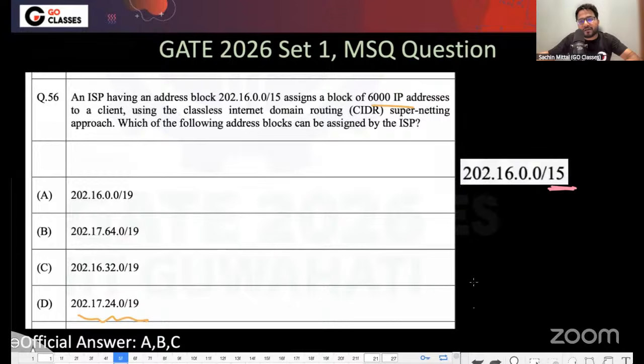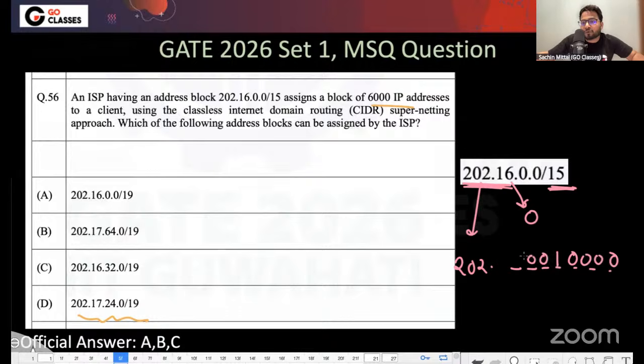So it definitely means that the initial 15 bits are fixed, which means that from the 16th bit onwards you can do anything. These are part of the host ID and are not in the control of the ISP. I can say this is up to the user. Currently they have shown the 16th bit to be 0, but they can also show it to be 1. 202 might have some binary representation, and then 8 more bits. 16 is 1 followed by 4 zeros, and then 3 more zeros. This is 16, right?